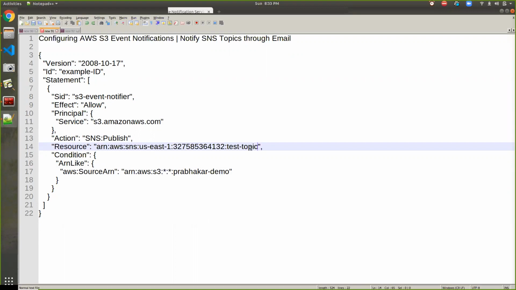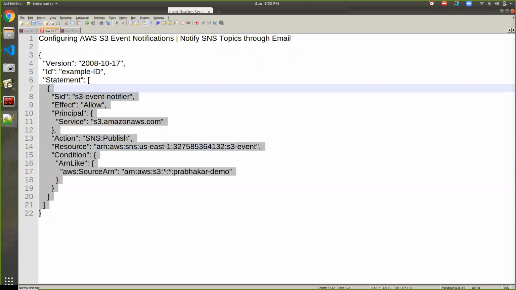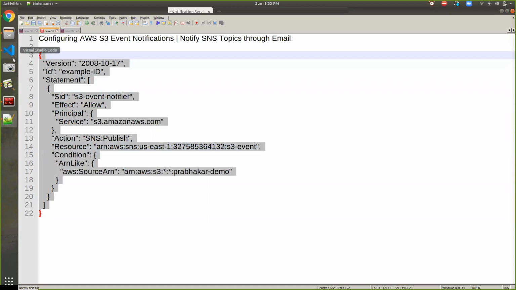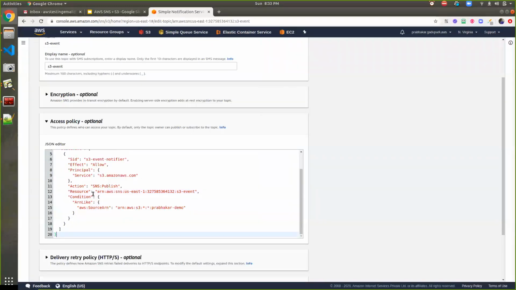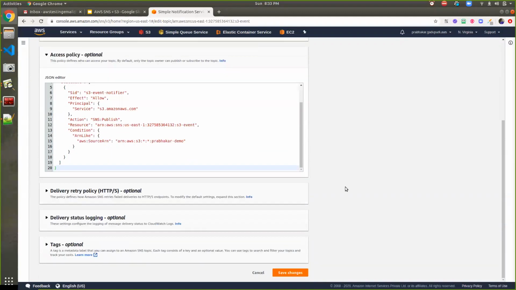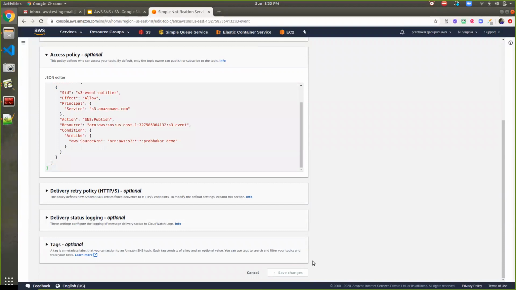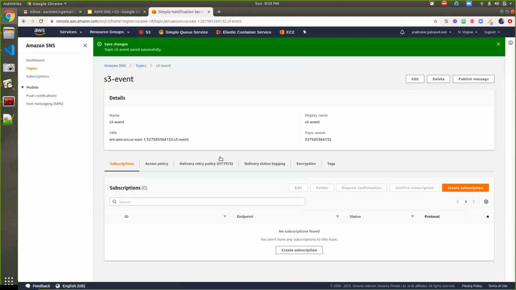Put it here, and then copy this entire block and paste it here. I have already maintained this in the description, so you can go ahead and copy this access policy JSON, modify it as per your requirement, and then use it. After modifying this access policy, you can save the changes. So now the changes are done.